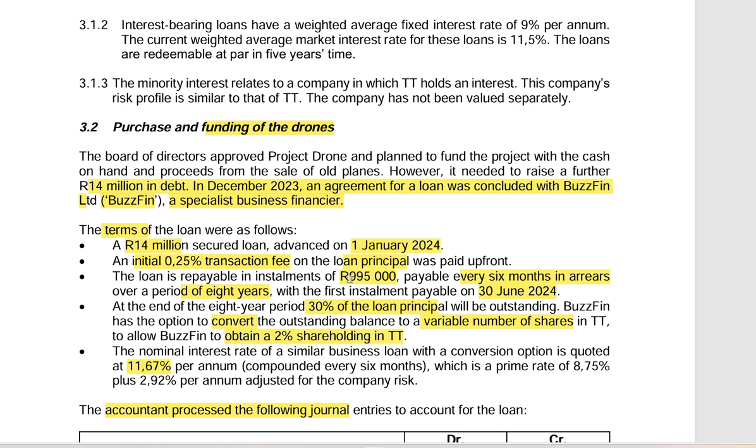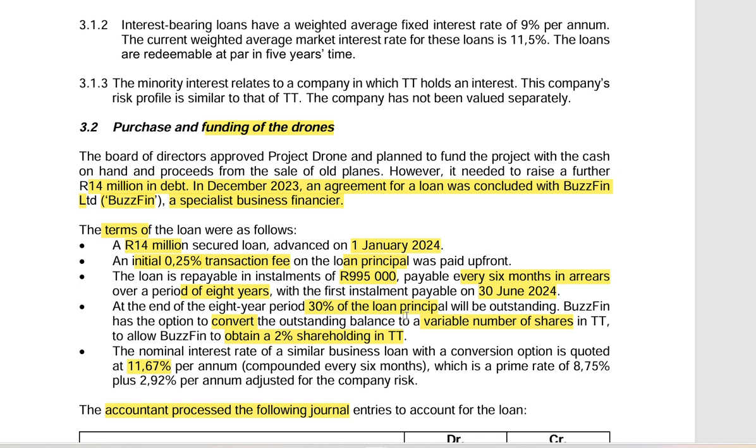Then when you move down, there is the PMT. The instalment will be paid every 6 months in arrears for the period of 8 years. So what does that mean? It means for the period of 8 years, we'll make a total of 16 payments, which is 8 times 2. The first one will be due on 30 June 2024, which is 6 months after the advance date. What is important about 30 June 2024 is that it's our year end and it's the date that we need to process the correcting journals.